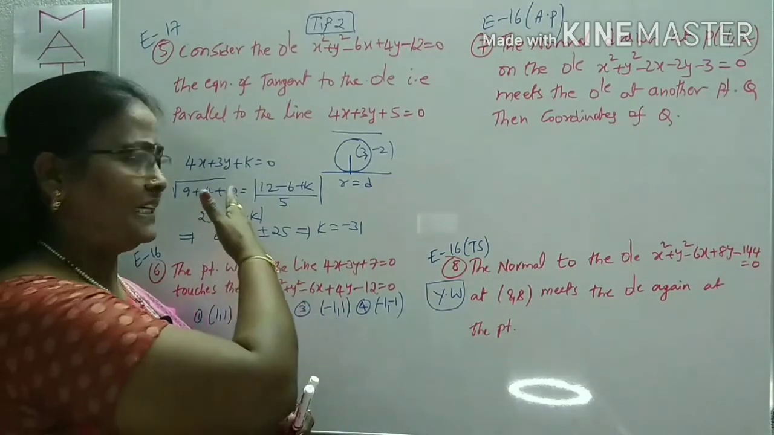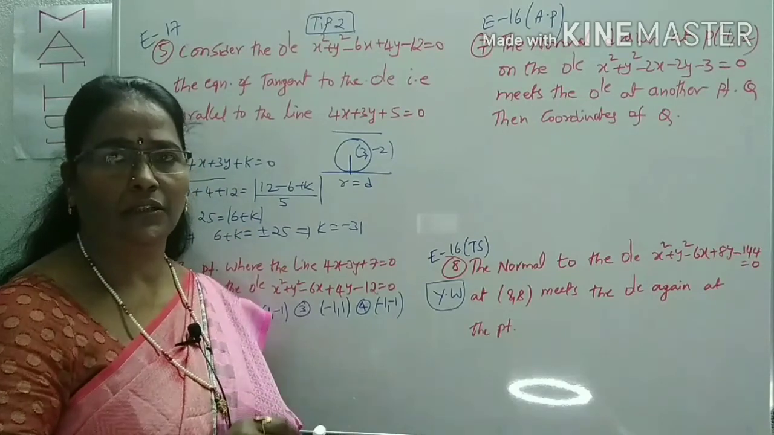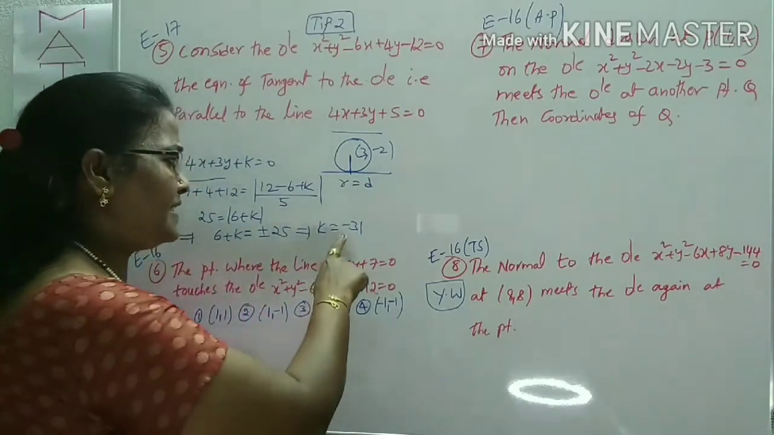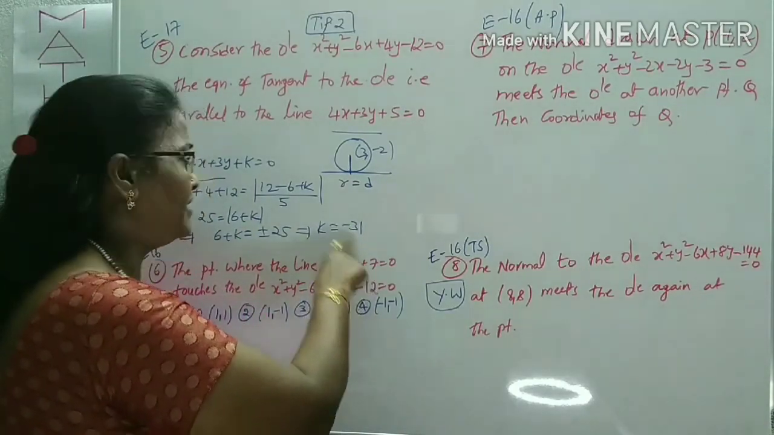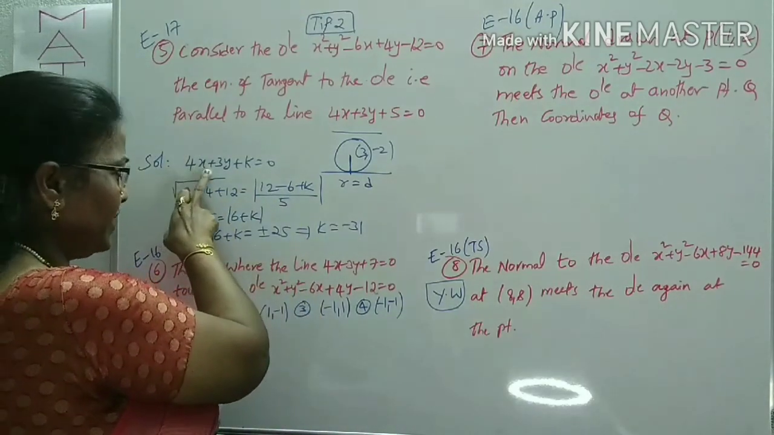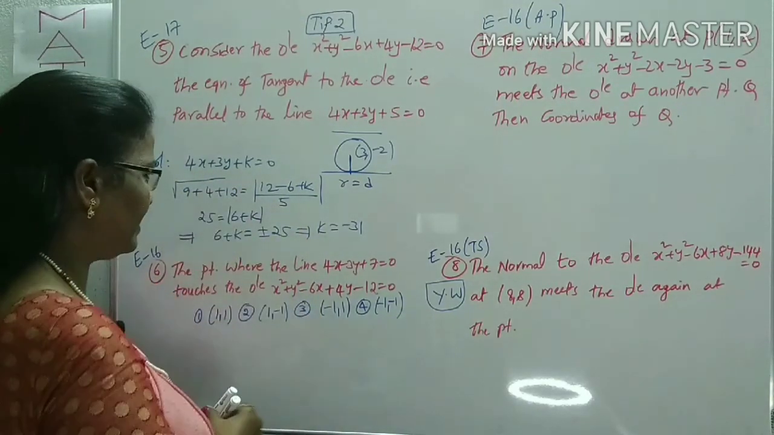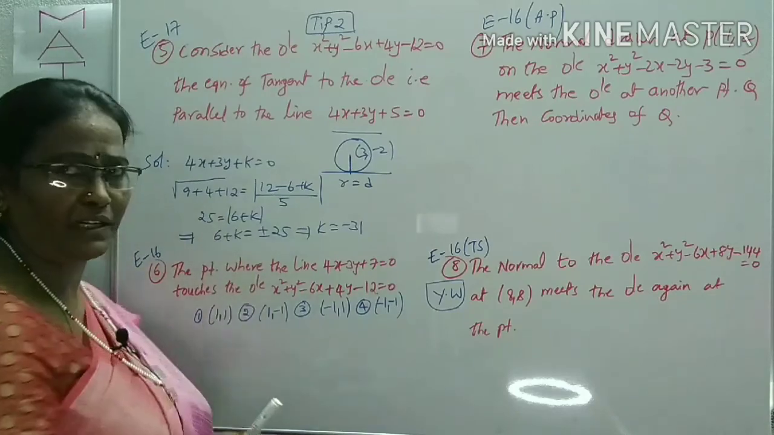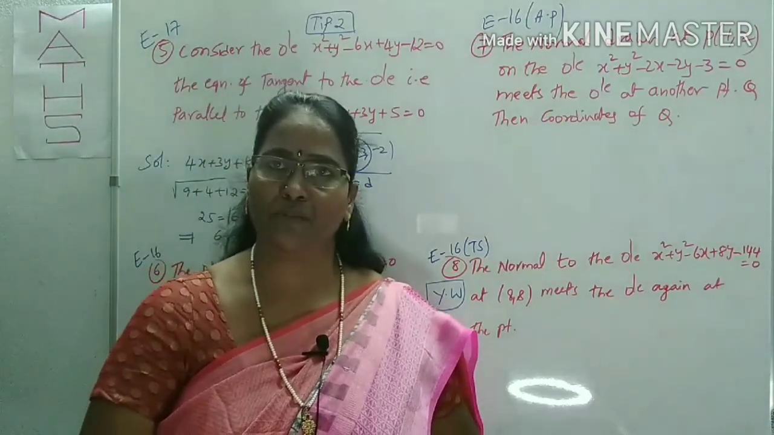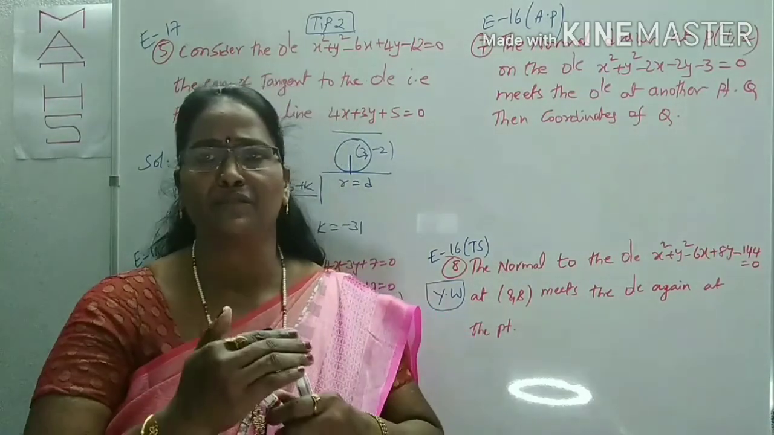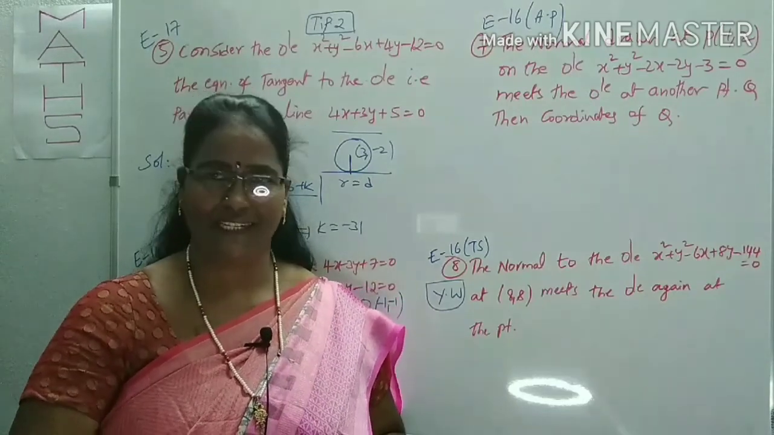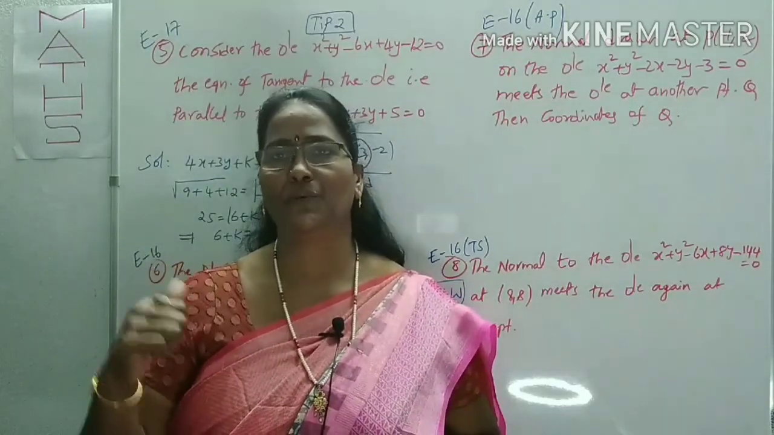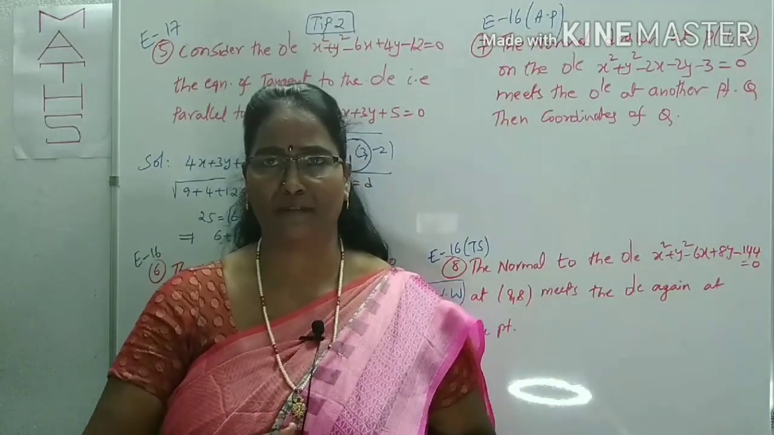But here I didn't give the options. In that question, among the options there is k equal to minus 31. That means the required equation is 4x plus 3y minus 31. That's why this plus or minus concept is important. Don't take only plus; we can use plus or minus according to the options, whichever one is there, that one you have to choose. Is it clear? So simply you have to use the modulus; under modulus means plus or minus.